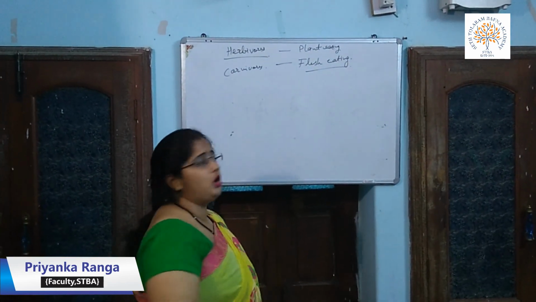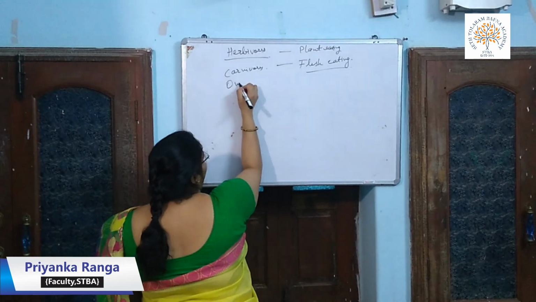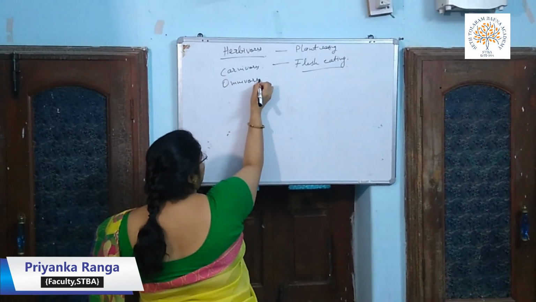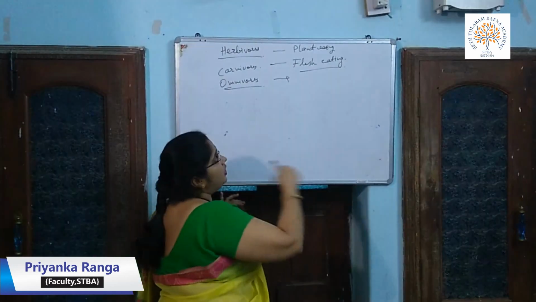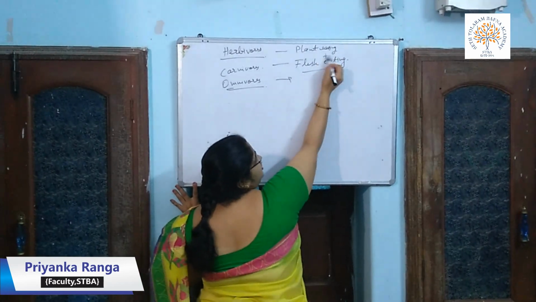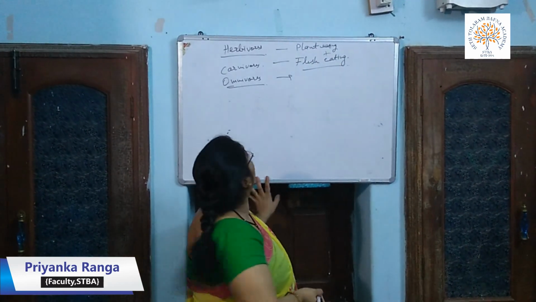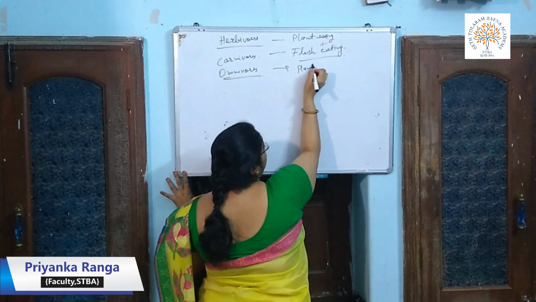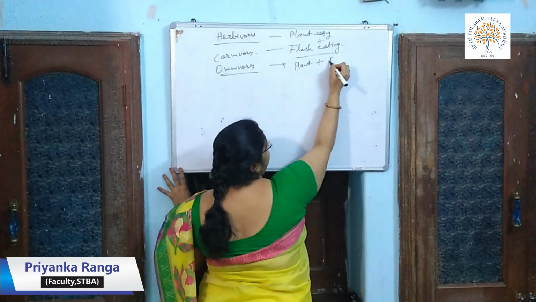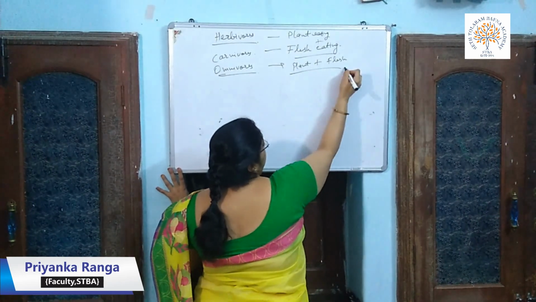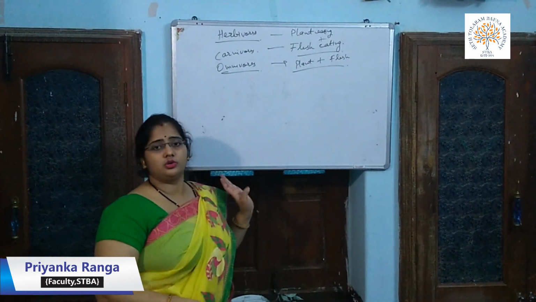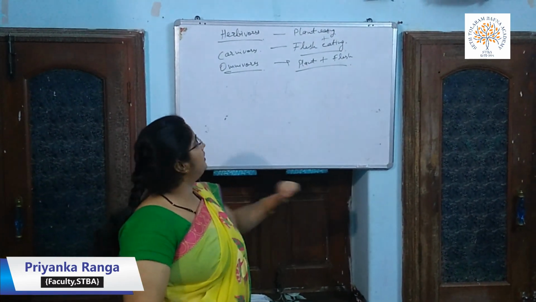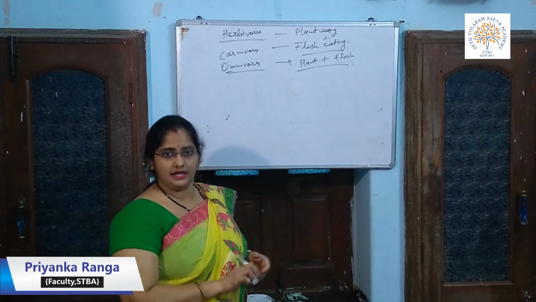Next term is omnivorous. Omnivorous is the animals which eat both the plants plus flesh of the other animals. They are called the omnivorous animals. So omnivorous animals are plant eating plus flesh eating animals. Examples like bear, crow, etc. Or human beings also are the omnivorous animals.